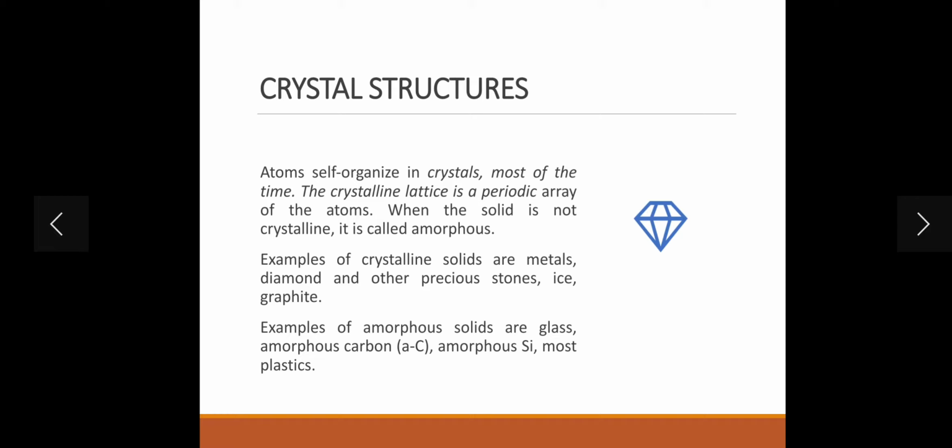For amorphous materials, we could talk about the phases. Examples are amorphous carbon, amorphous silicon and most plastics. So whenever we say amorphous, it's not a solid crystalline matter, so it's called amorphous.